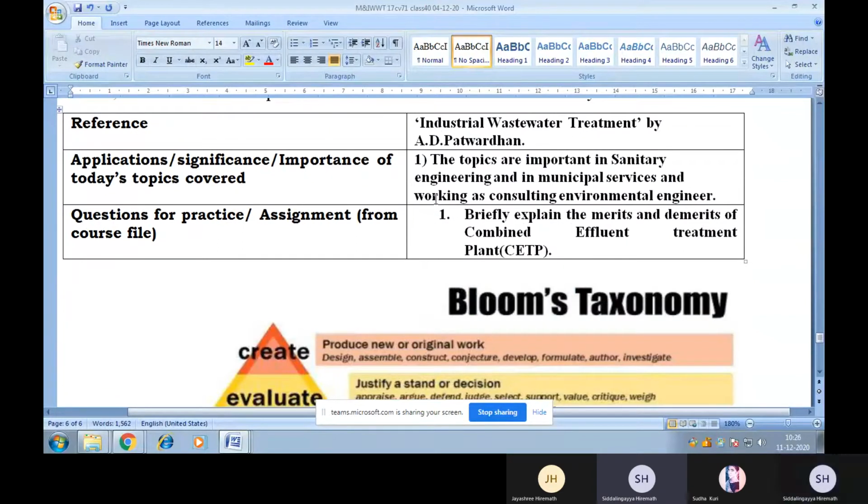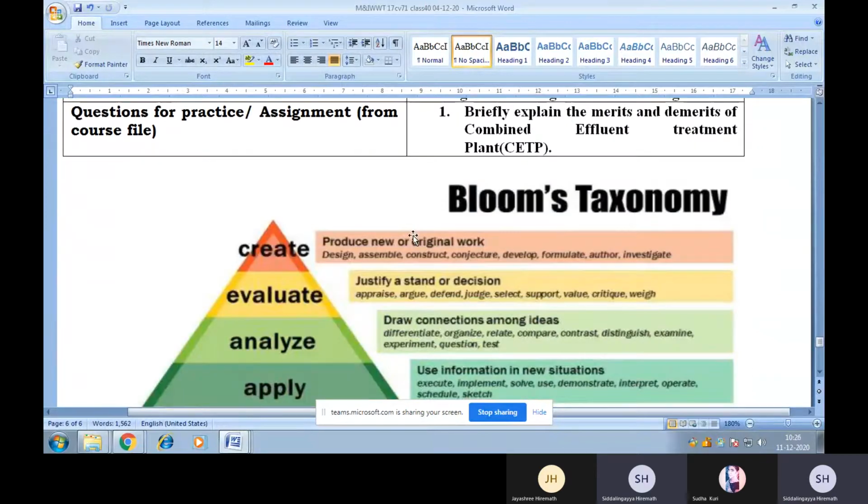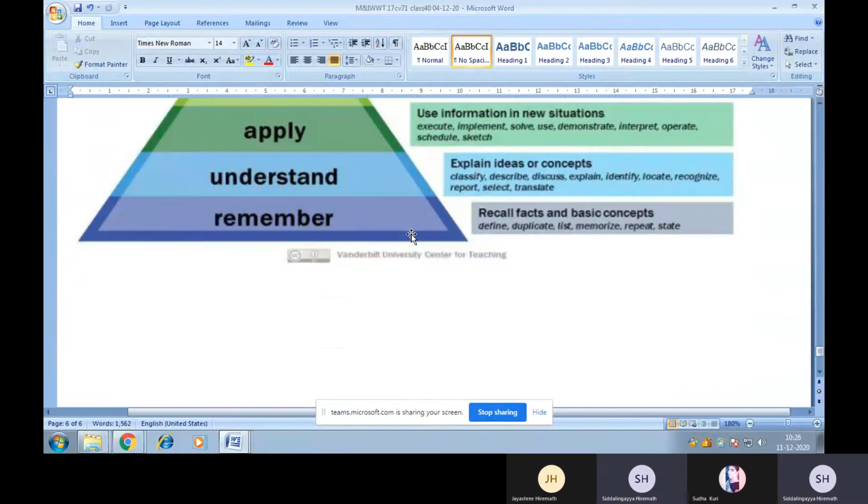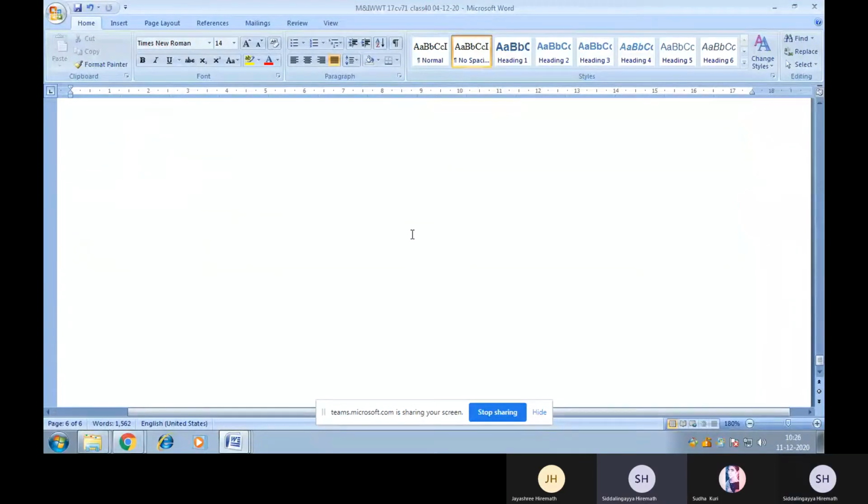So this particular topic is very important if you work as an environmental consulting engineer, or I can say consulting environmental engineer. Okay, so this is about the combined effluent treatment plant, that is CETP.